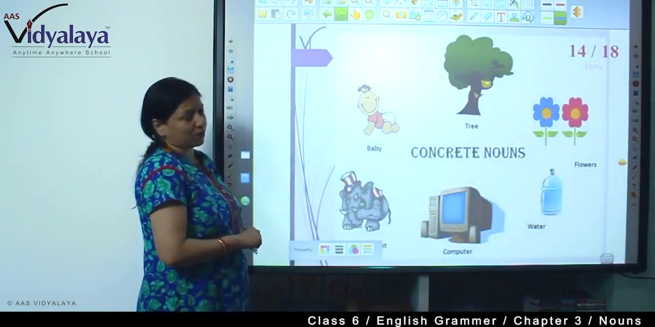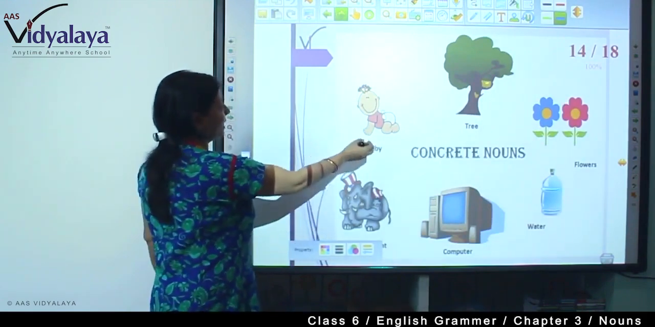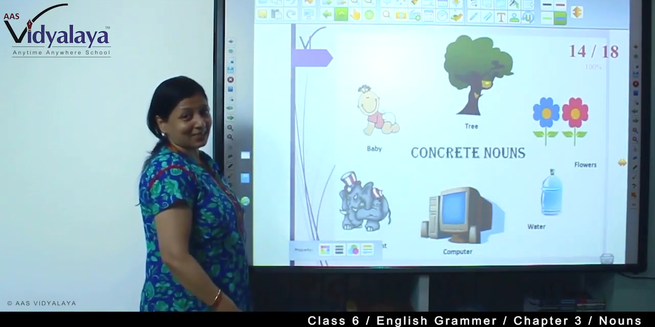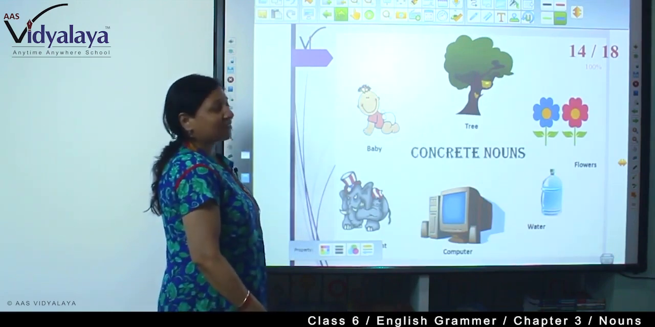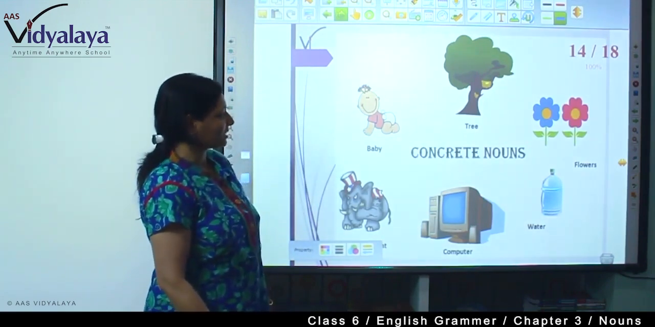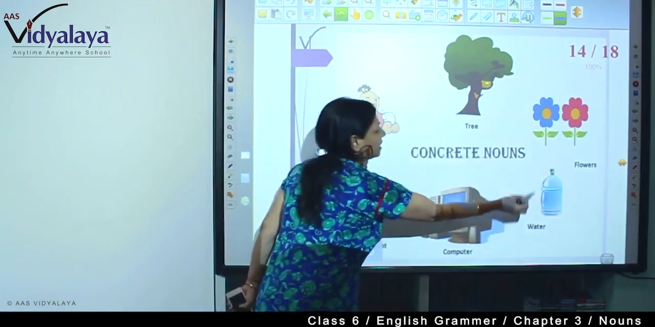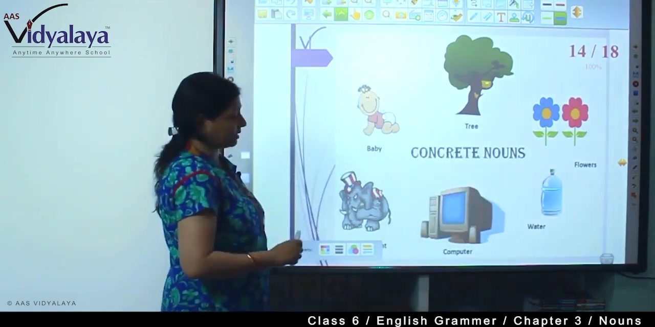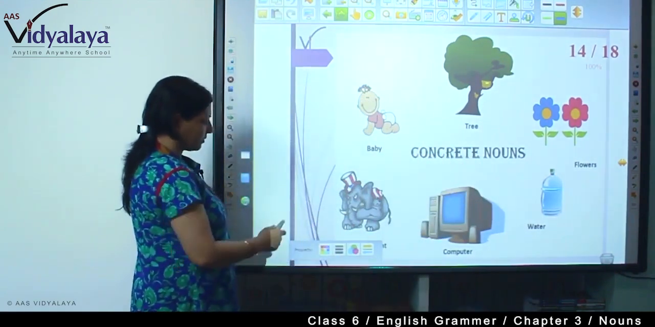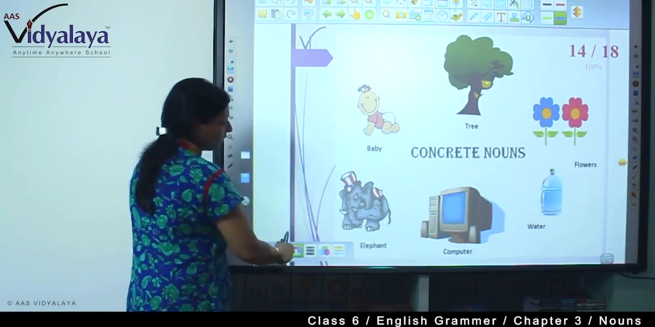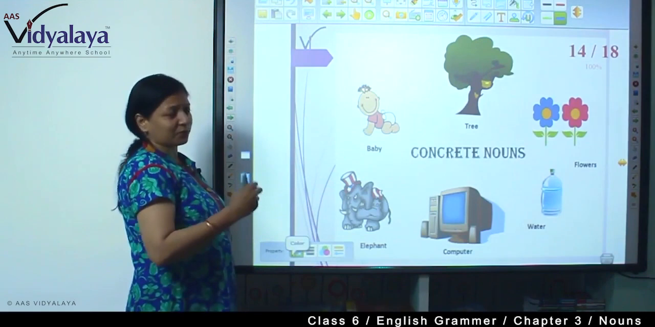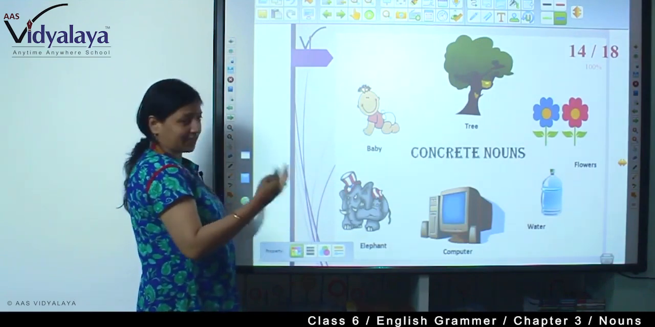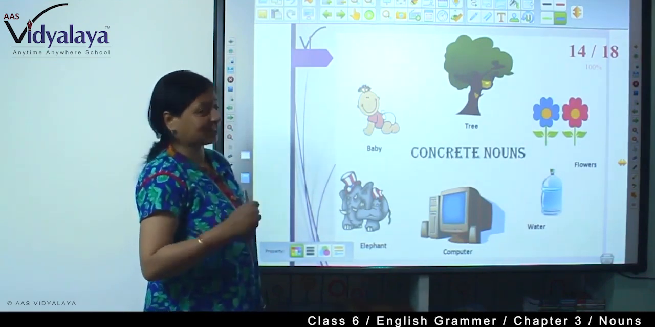Here is an example of concrete nouns. Baby. We can see the baby, we can hear its sound. The tree. Flowers. See, a bottle filled with water. Bottle. Computer. Elephant or any of the animals. These are all concrete nouns. These are a few of the examples. There are many and you will have to find them.